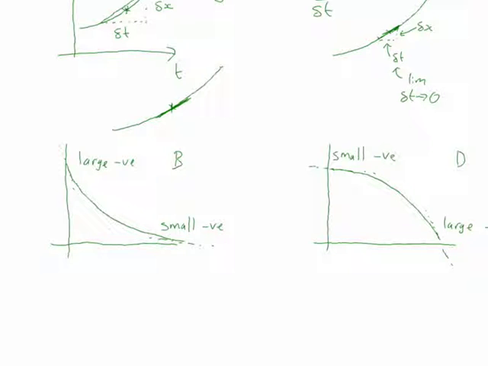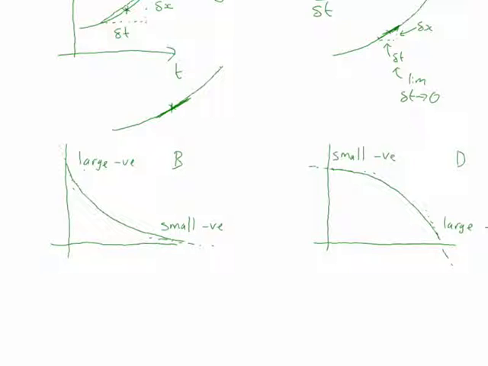So if you want to call the small negative number, say, -2, and the large one -10, I hope you all agree that -2 is an increase over -10, right? You are adding something to -10 to increase the velocity. So here we're going from -10, say, to -2, so you've increased the velocity by 8 meters per second. Here you'd be going from -2 to -10, so you would be decreasing the velocity by 8 meters per second, because velocity is a vector, and therefore the direction of the vector is important.